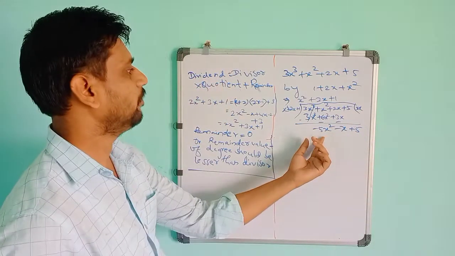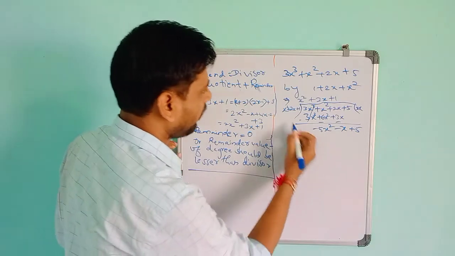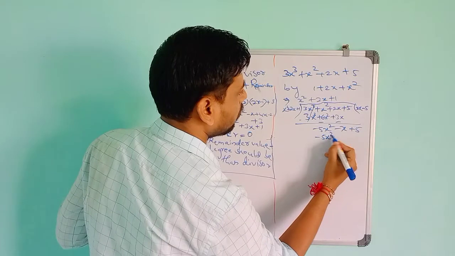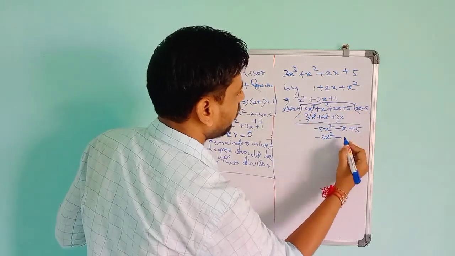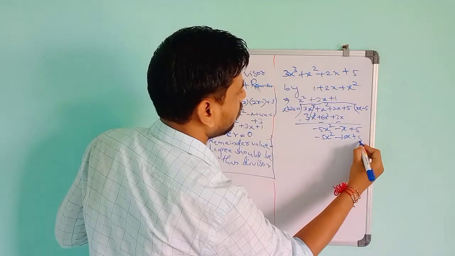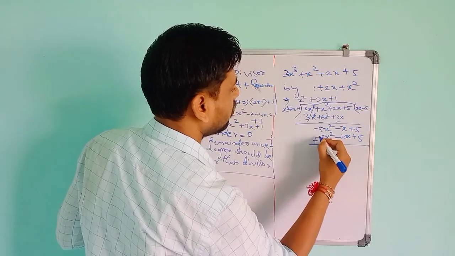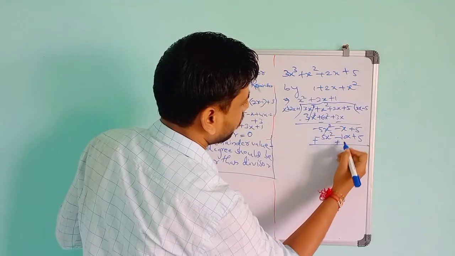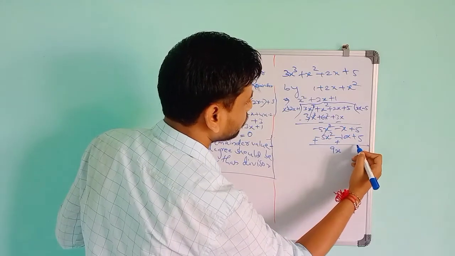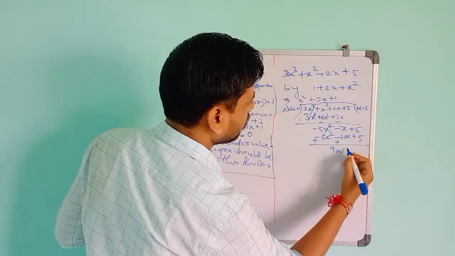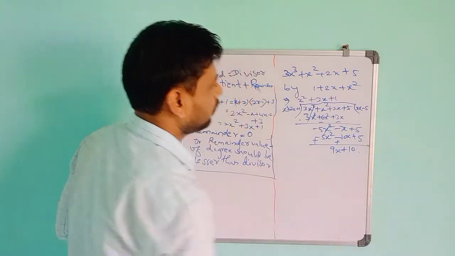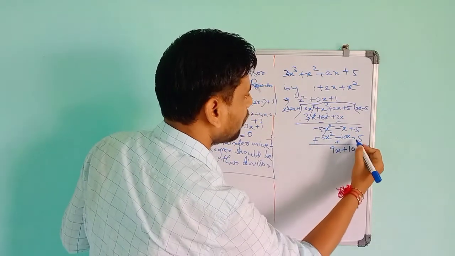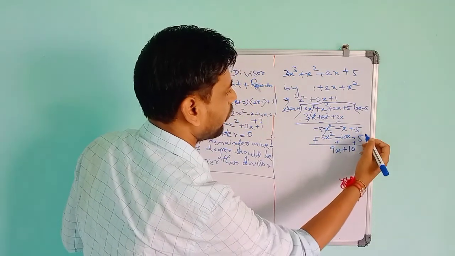So then it is remaining minus 5x square. Then you have to multiply by x square is present, so multiply by minus 5. So minus 5x square minus 2x into minus 5, 10x, plus 5. Then you have to reverse the sign of that subtraction. So plus 5x square can cancel. This first will be 9x. This one 5 plus 5 is 10. So here 1 into minus 5 is minus 5. Minus 5, so minus 5 will become plus. So 5 plus 5 is 10.